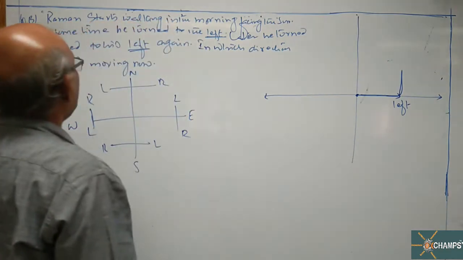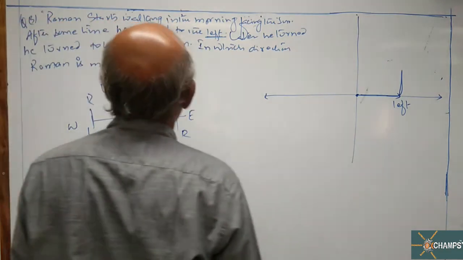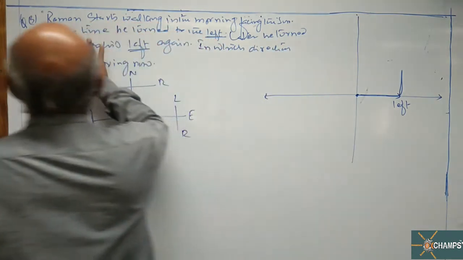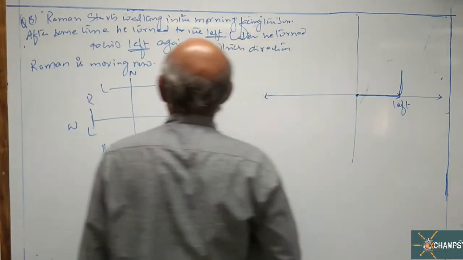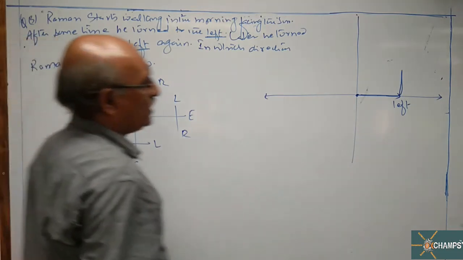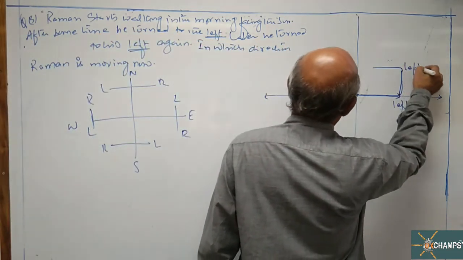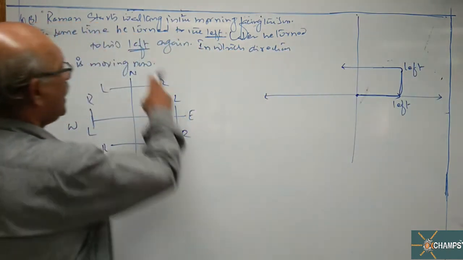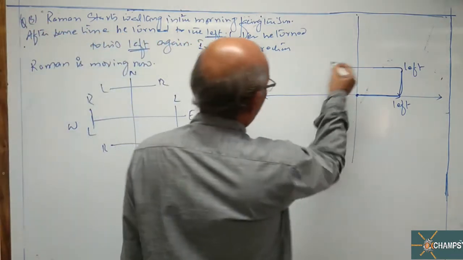So he is now moving to the left. Later he turned to his left. Look at this. North. Left side of north is west. Again one more turn left. Two lefts are over. In which direction is he moving now? He is moving towards west.